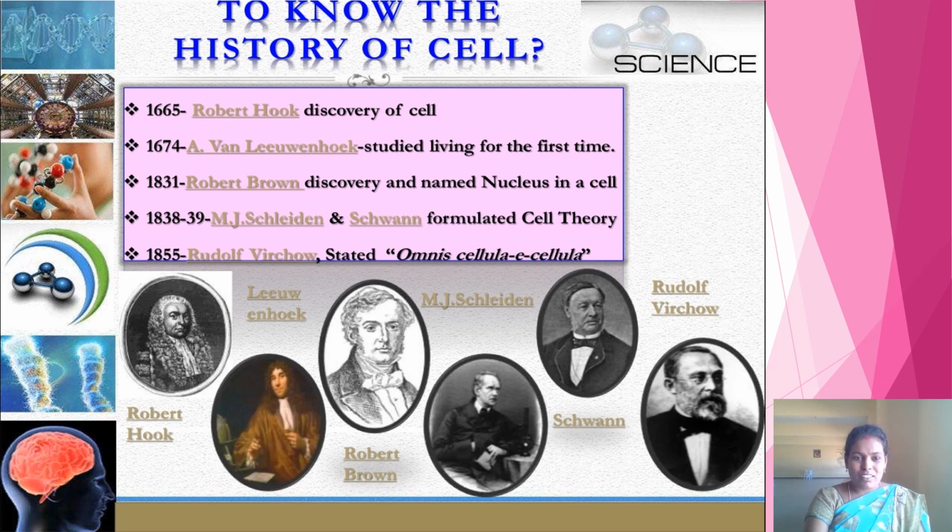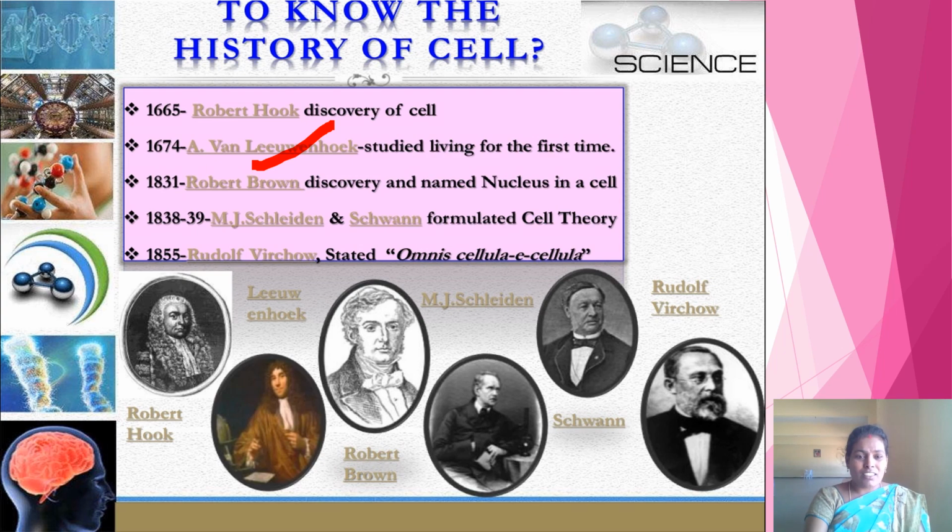After Robert Hooke, many other scientists also worked on the cell and its structure. Among them, in 1674, Antoine Leeuwenhoek discovered free living cells in pond water for the first time. Who discovered free living organisms in the pond for the first time? Antoine Leeuwenhoek, in the year 1674. And in 1831, another scientist, Robert Brown, discovered the nucleus in the cell, which is a round body present in the center of the cell.